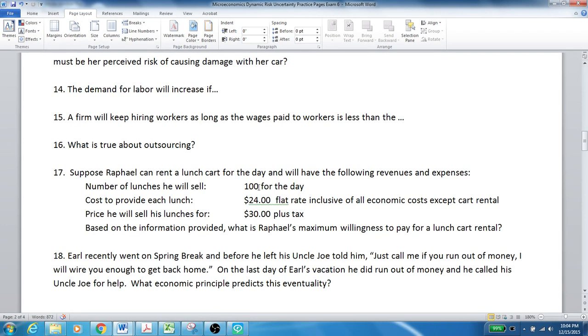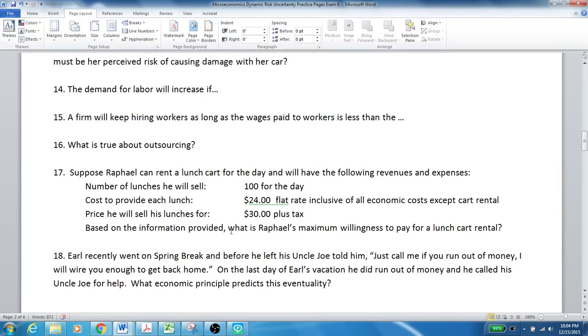Suppose Raphael can rent a lunch cart for the day and will have the following revenues and expenses. The number of lunches he's planning on selling is 100 for the day. He's going to have to spend $24 for every lunch that he makes, which is a flat rate inclusive of all economic costs except the cart rental. And the price he's going to sell his lunches for is $30 apiece. So he is going to have 30 times 100 in revenue, which is $3,000, but he's going to have $2,400 in expenses. So that'll give him an economic profit of $600 if he can have the lunch cart. If he doesn't get the lunch cart, he won't make any economic profit.